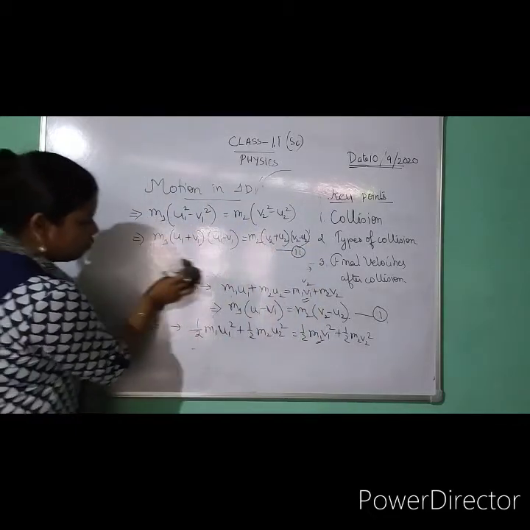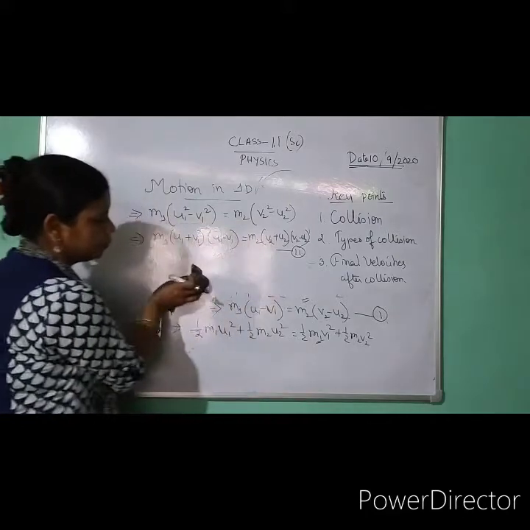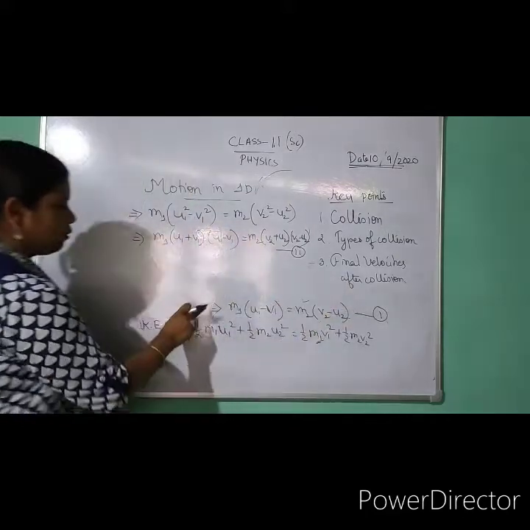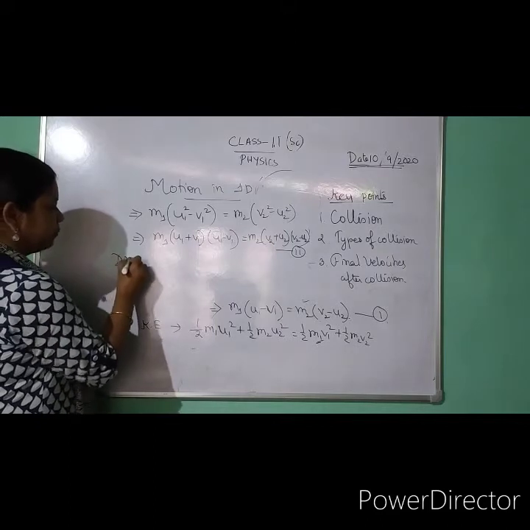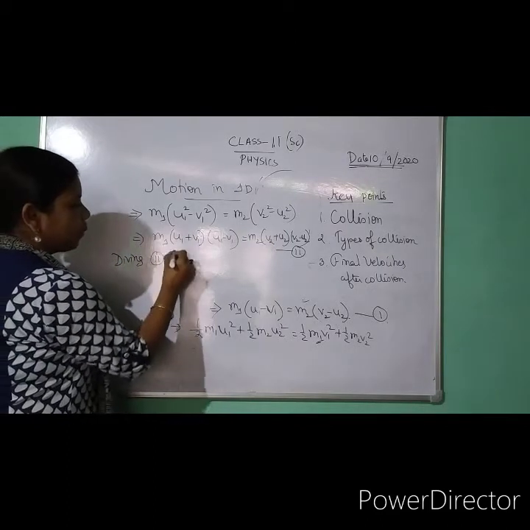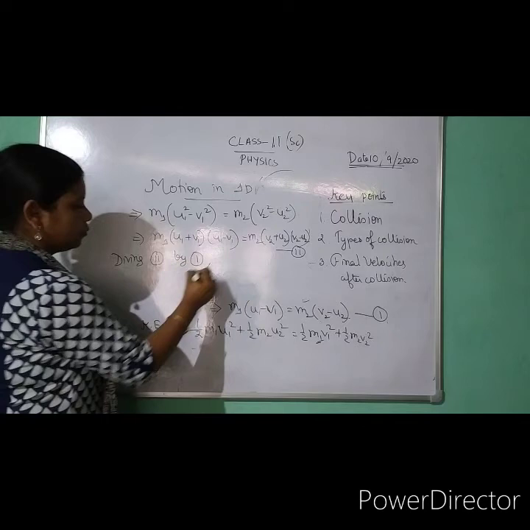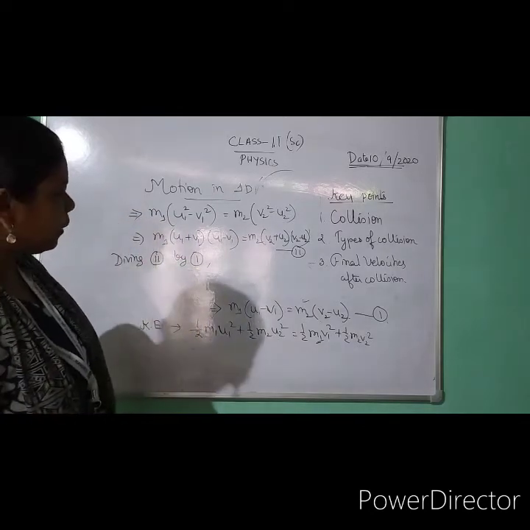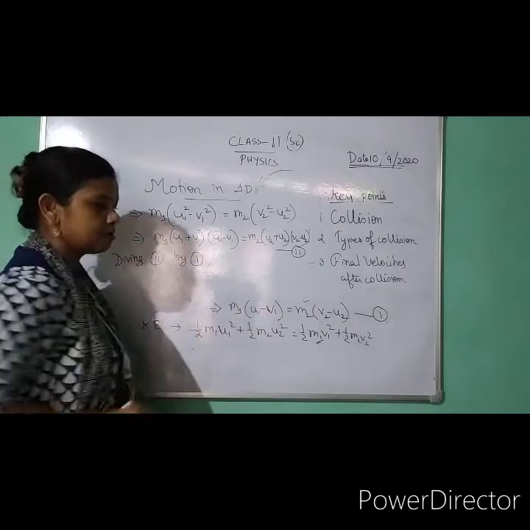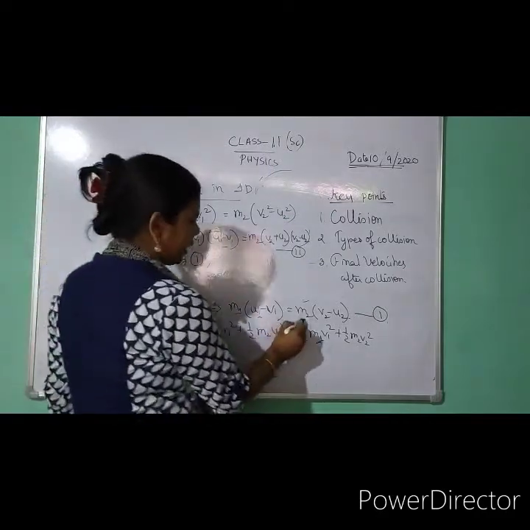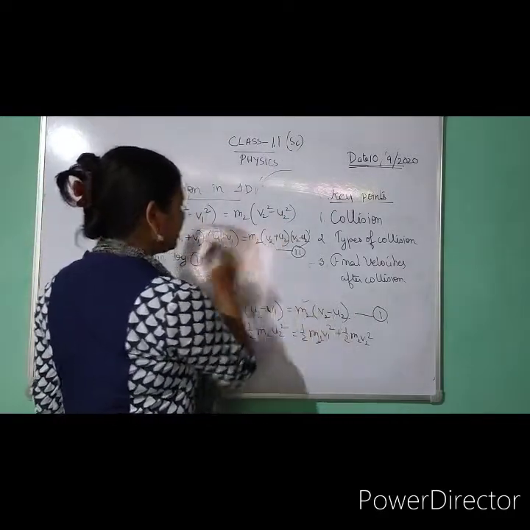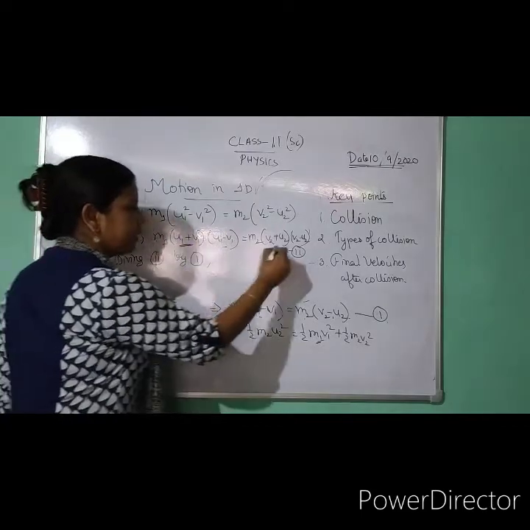Now we have equation 1 and we have equation 2. Since we have both, can I write dividing 2 by 1? If I divide this 2 by 1, what will happen? My m will cancel out. So my this and this term will cancel out. So here m will cancel out and this term will cancel out. So what is left out? This part and this part.